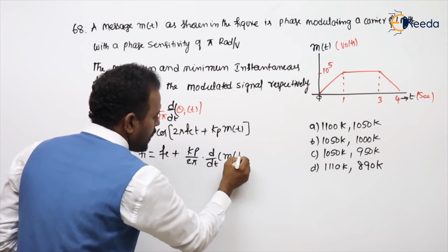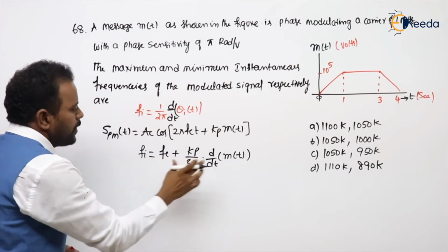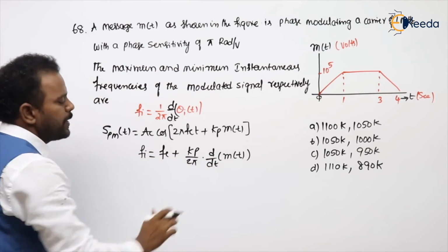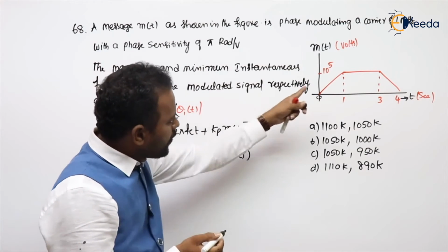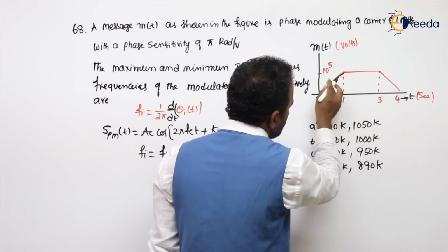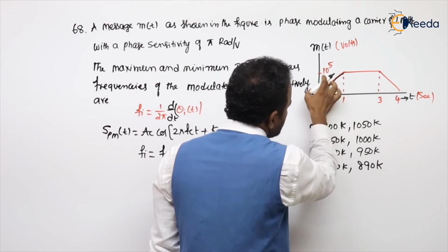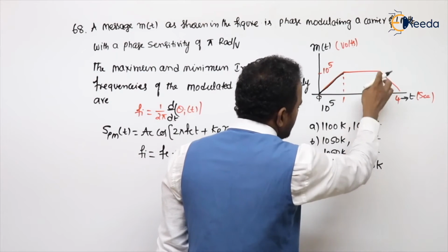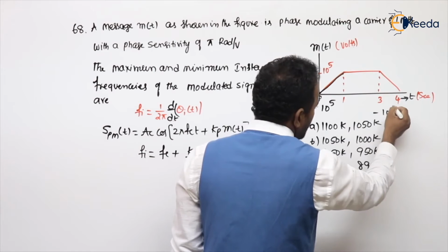D by dt means what? Slope. Fi will be maximum whenever the slope is maximum. Whenever Fi is minimum, slope is minimum. And remaining all values are constant. If you see the graph itself, it is increasing here. How much is the slope? Change in y-axis by change in x-axis. Change in y-axis 10 power 5 by 1, so 10 power 5. Decreasing means negative slope. How much? Minus 10 power 5.